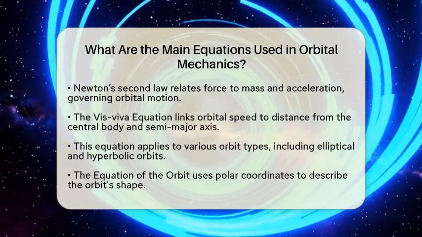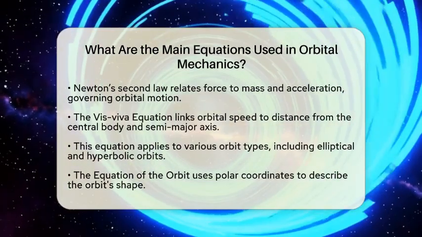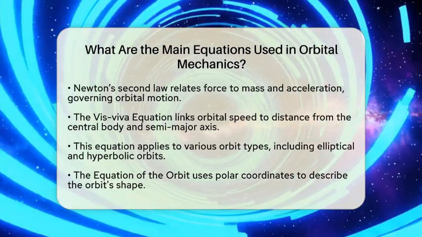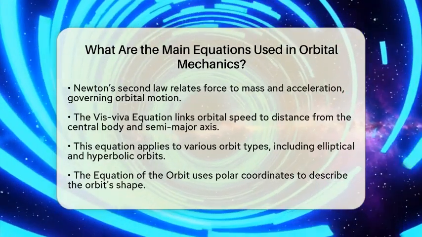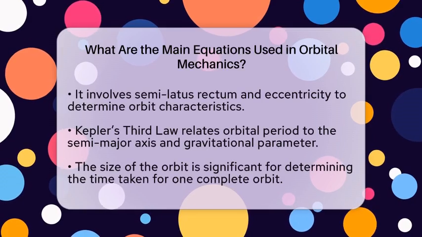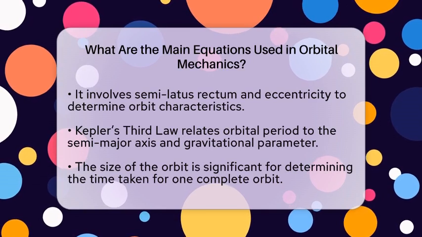Another important equation is the equation of the orbit, which describes the shape of an orbit using polar coordinates. This equation expresses the distance from the central body in relation to the semi-latus rectum and the eccentricity of the orbit. The eccentricity tells us whether the orbit is circular, elliptical, parabolic, or hyperbolic.